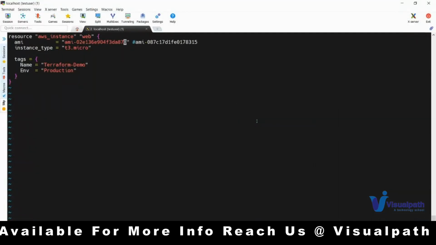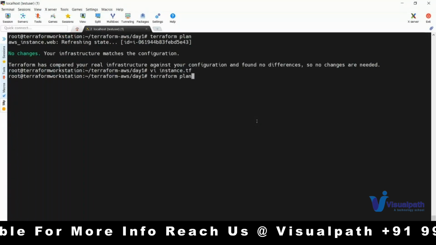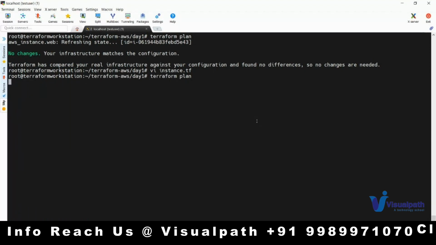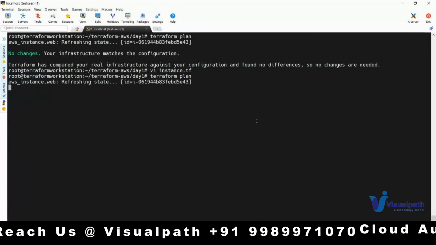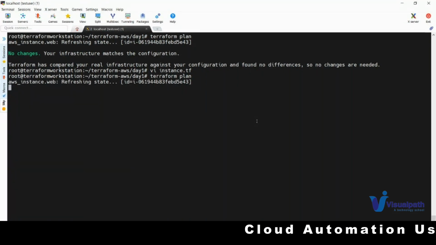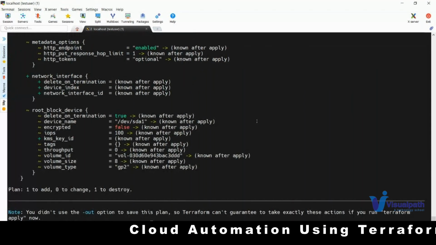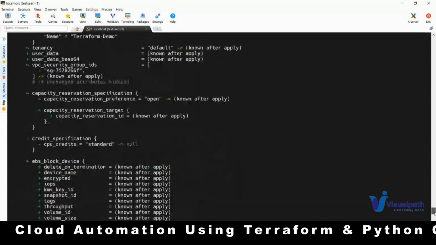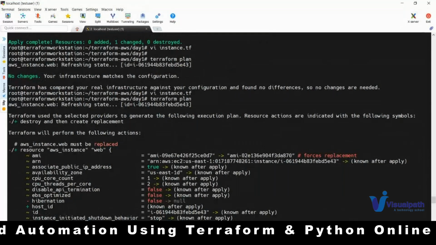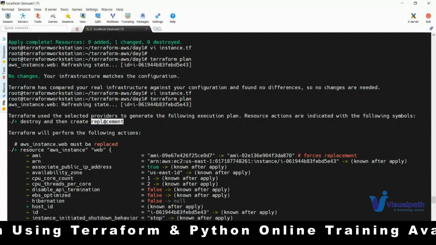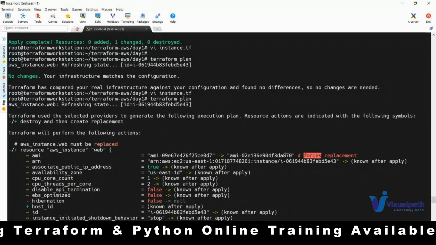Done. Okay. So let me save and run Terraform plan. Now it will show you. Because what you created earlier, the AMI, and what you have now specified as the AMI is different, it will tell you whether to do an update in place or recreate. Let's see. So it is telling you that a few things will be updated in place and a few things will be destroyed. You can see there the minus slash plus symbol. What does it mean? It will destroy and then create the replacement. You can see here it is trying to force replacement.